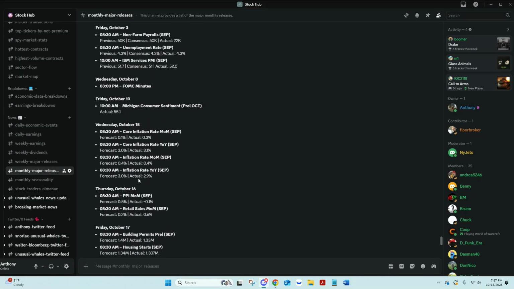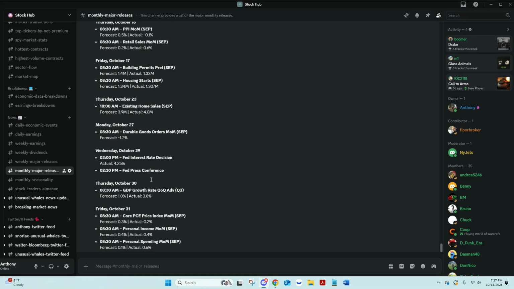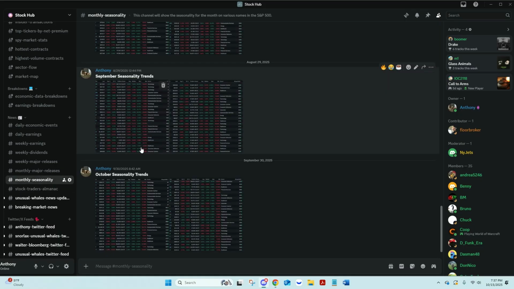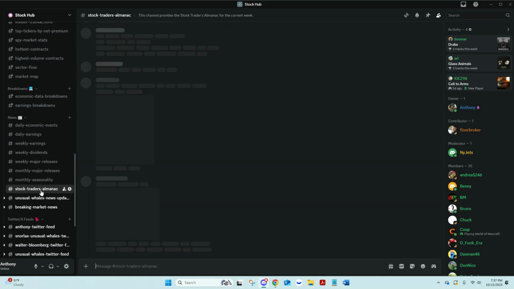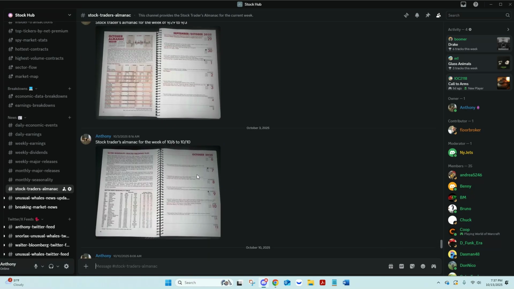Monthly major releases, this is kind of thrown out of the book this month, but I'm going to put in all the info here, so it's good to keep this as a calendar on the side. You get your monthly seasonality trends here, and I'm going to start diving into this a little bit more as well. Your Stock Trader's Almanac for the week, so you get this for every week here.